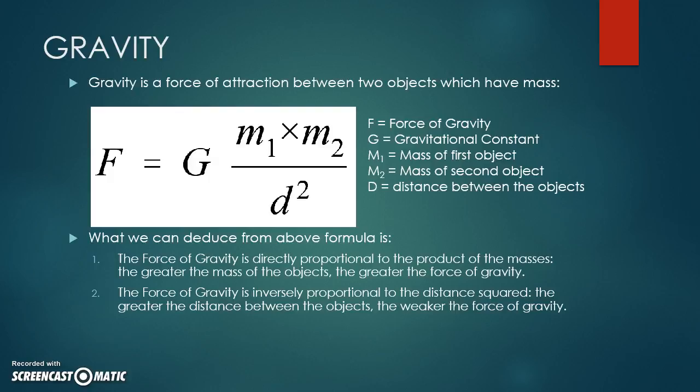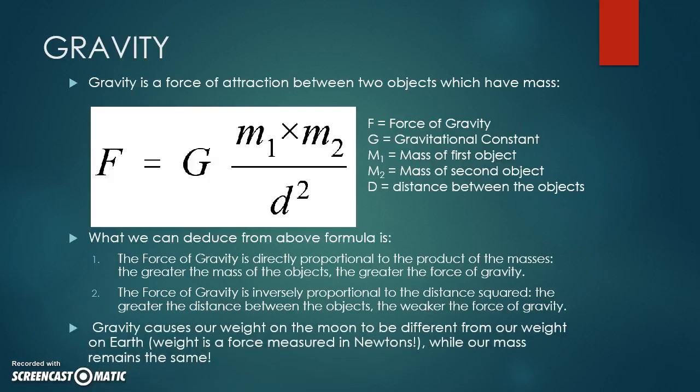force of gravity. But the force of gravity is directly proportional to the mass of the objects and inversely proportional to the distance. That means as the distance grows, the force of gravity weakens. As the mass grows, the force of gravity strengthens. And remember, weight is a force, and a force will change based on the force of gravity applied to it. So, the weight on the moon is less than your weight on Earth, whereas your mass remains the same.